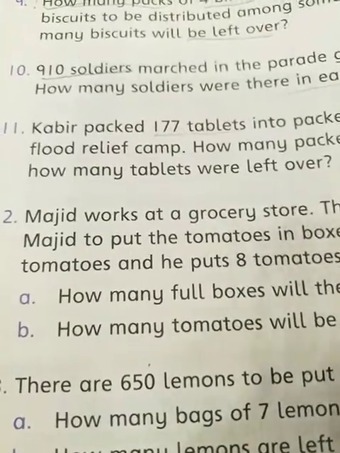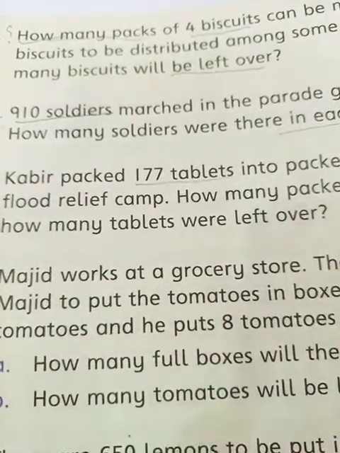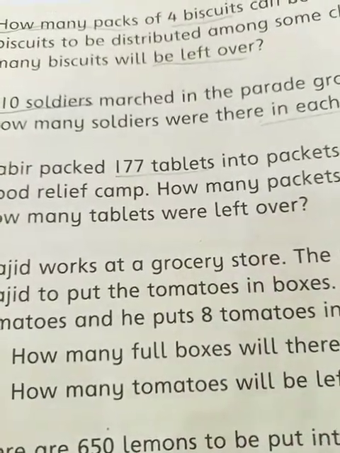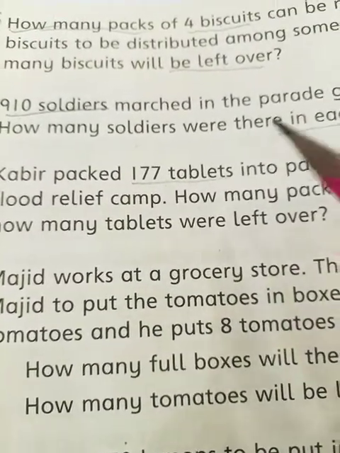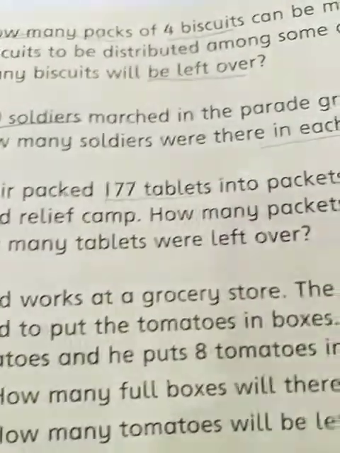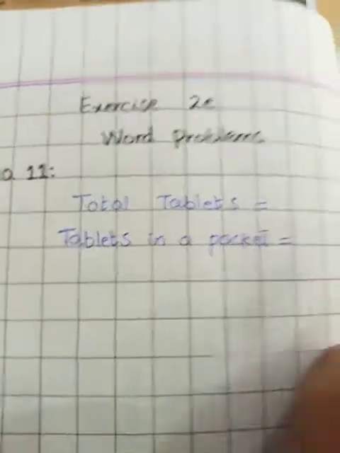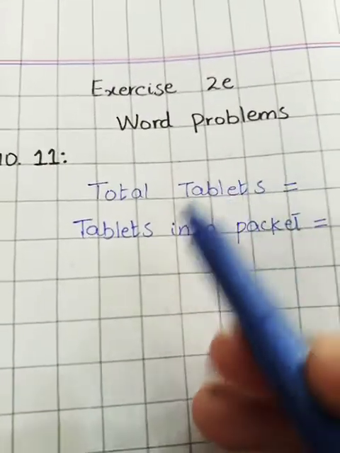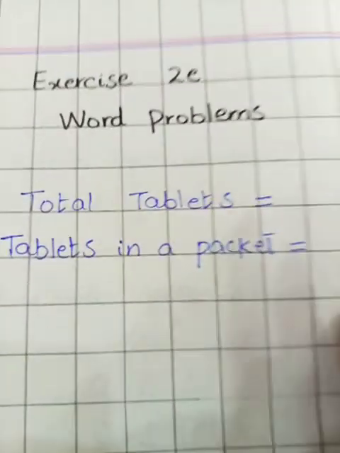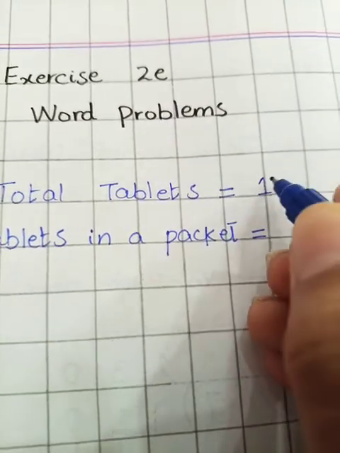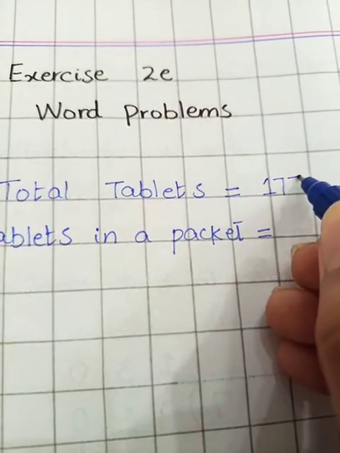Now students, let's write the statement first and then the question, and after that the solution. First of all, how many tablets in total, and then the packets. Now students, look at this. I have written the statements. Total tablets are 177. Here I am writing the number 177.